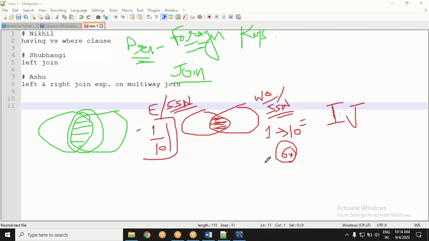I have 10 values here. I have 9 values here. I am missing a value which does not have a match. It is here, not here. Got the idea? I will have a table which will contain all the values from 1 to 10, except that it will not have any record of SSN 6.